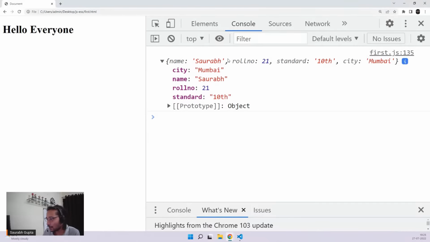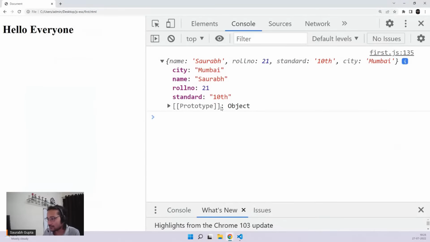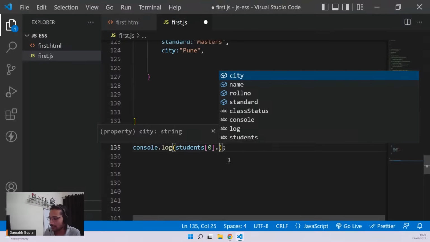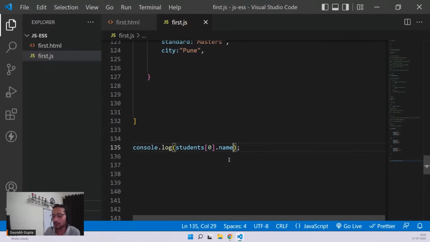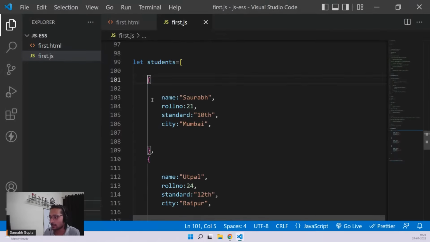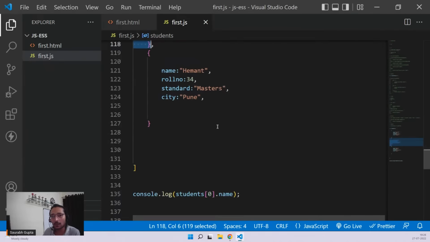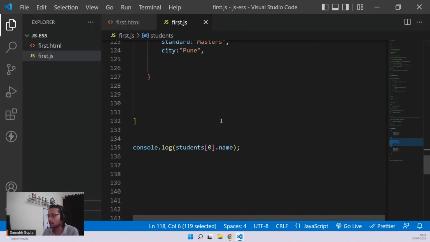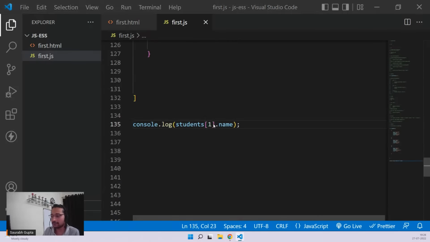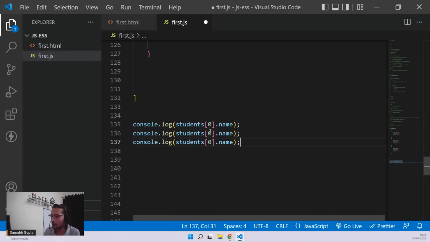And now if we want to access any property inside that object, no issues, because this thing is giving you this object. So you can just go ahead and put dot name. So students of 0 dot name, Saurabh, because students of 0 is the first object, and I got its name. If I want the second object's name, second object is at index number 1. So students of 1 dot name. Just like that, print all the names. 1 dot name, 2 dot name. And here we go.